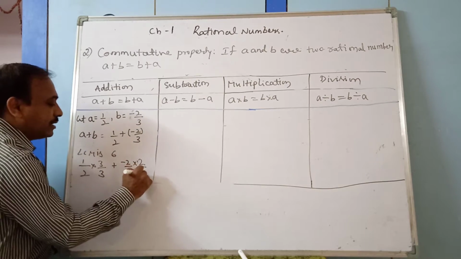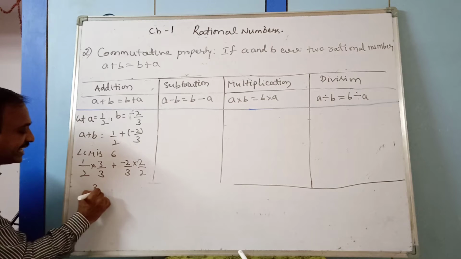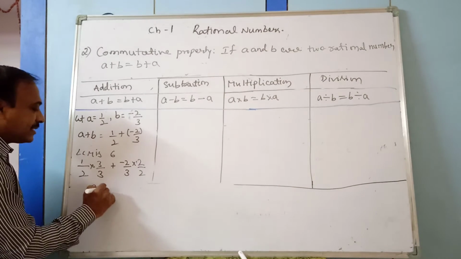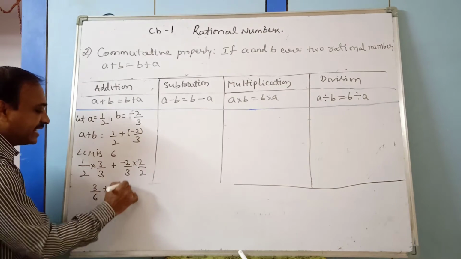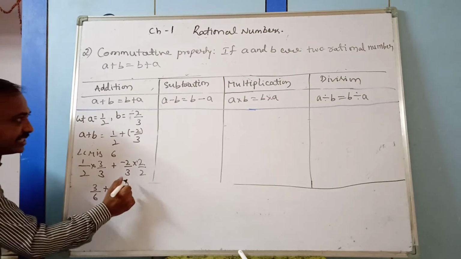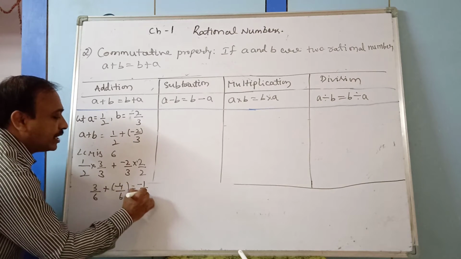So 1 into 3 is 3 by 6, then plus 2 twos are 4, with the minus, minus 4 by 6. You see now they are like fractions. So 3 plus minus 4 is minus 1 by 6.